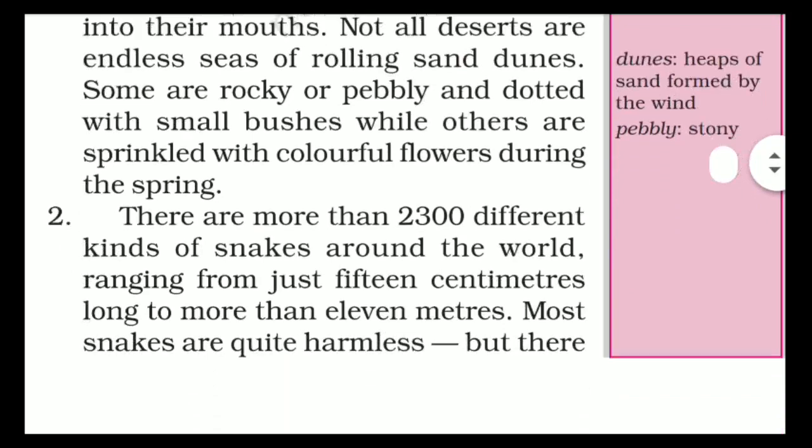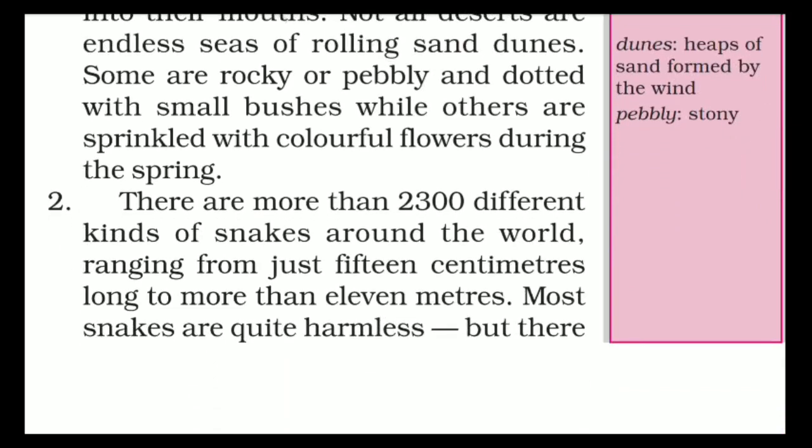There are more than 2,300 different kinds of snakes around the world, ranging from just 15 centimeters long to more than 11 meters. Yes, snakes from 15 centimeters to 11 meters can be found. Most snakes are quite harmless. We cannot imagine that snakes are harmless, right?